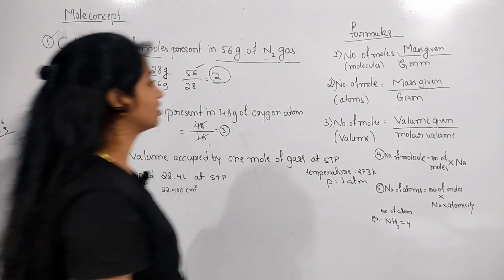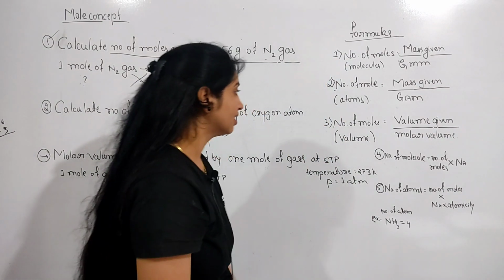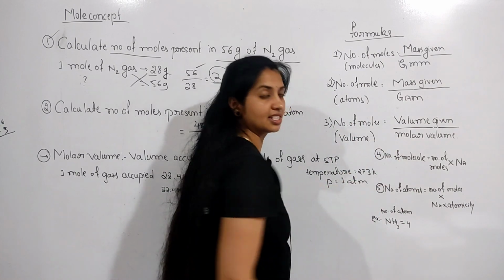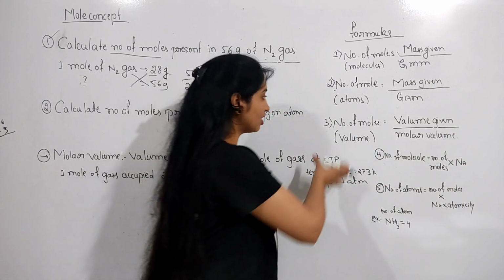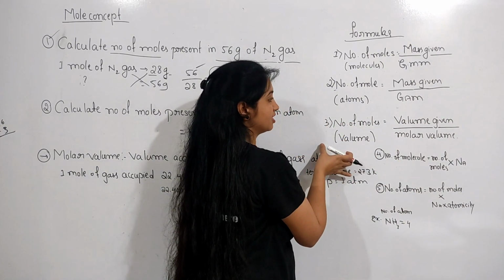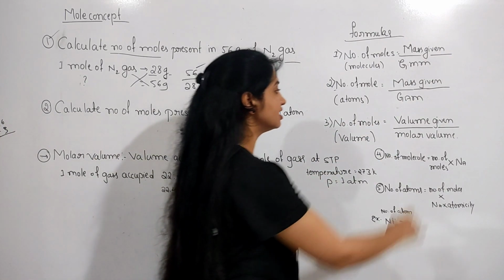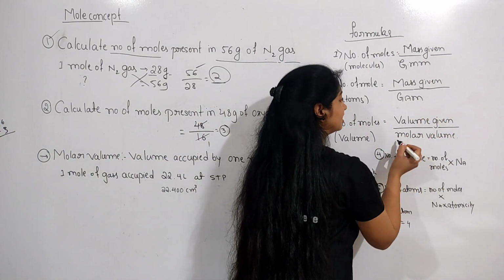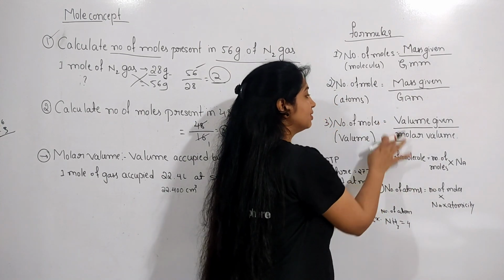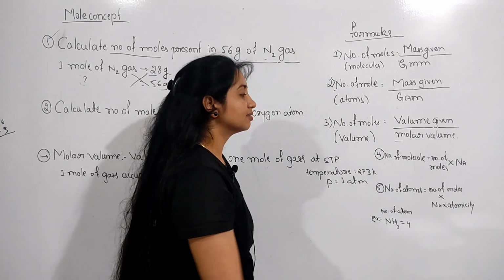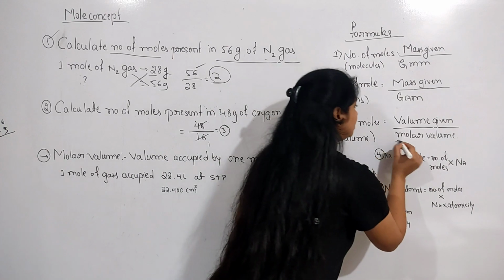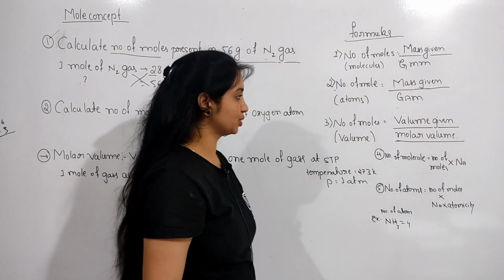Next we have to see our formulas. If they ask for the number of moles in terms of volume, then the formula is the volume given divided by the molar volume. This is a new term for you.